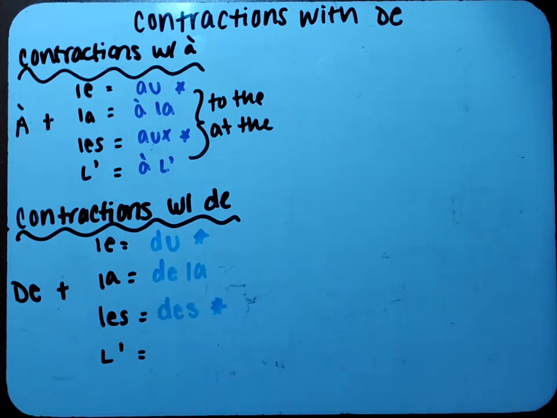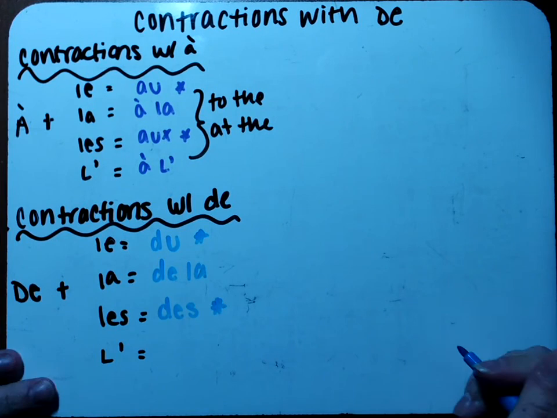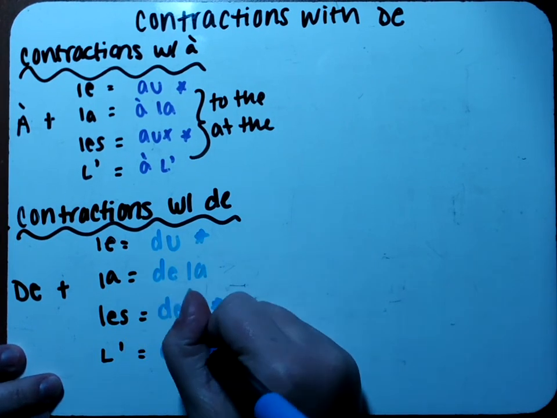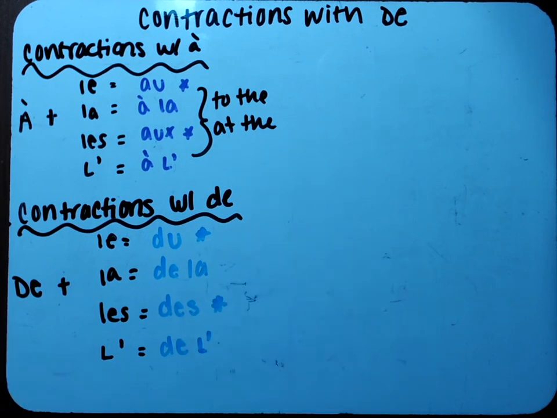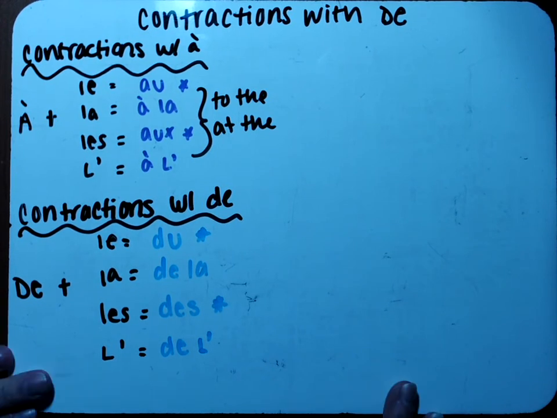So knowing that, let's do a couple examples. You might be asking, well, Madame, okay, I know the changes, but how do I know which one to use? When do I know if it's masculine or if it's feminine or if it's singular or if it's plural? Let's talk about that. So when we used contractions with à, I told you that your contraction went based off of what you were talking about. So for example, if I gave you the word piscine, which is the word for pool, looking at that word, can you apply a rule and tell me if you think that that would be masculine or feminine?